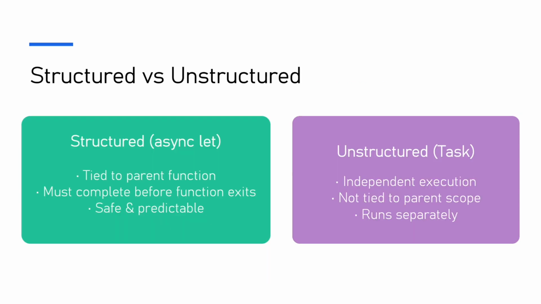Let's understand the difference between structured and unstructured concurrency in Swift. Structured concurrency, like async, is tied to the parent function. That means all child tasks must finish before the function exits. This makes it safe and predictable. On the other hand, Task creates unstructured concurrency. It runs independently and it is not bound to the current scope. And this is exactly why async values cannot escape their scope, because Swift enforces structured concurrency.